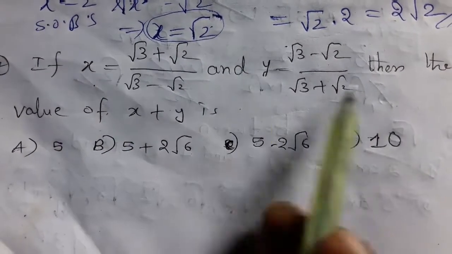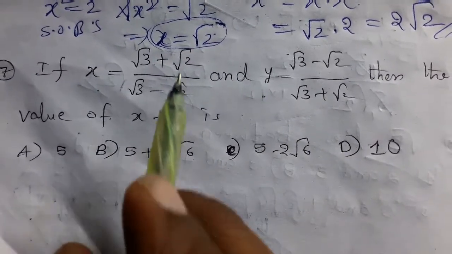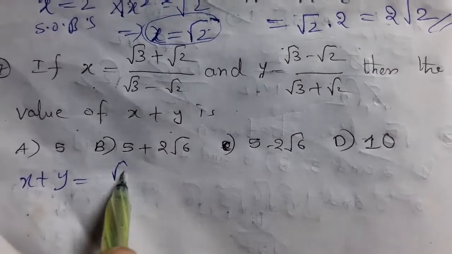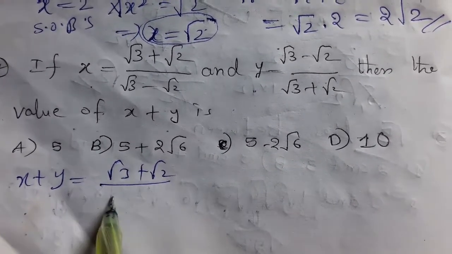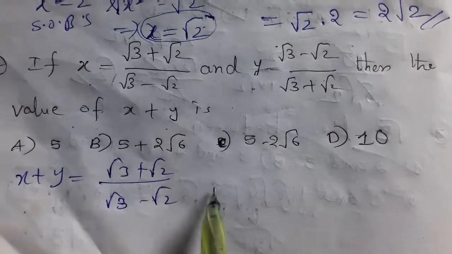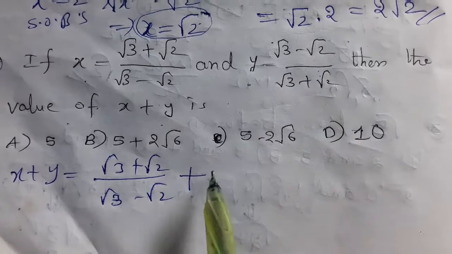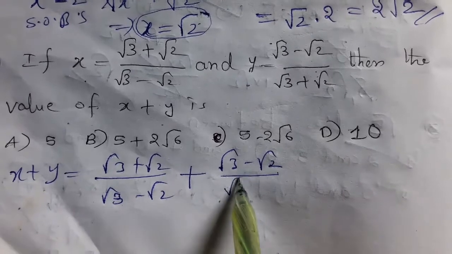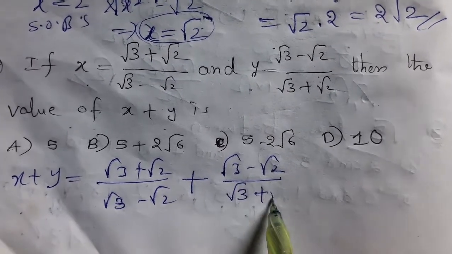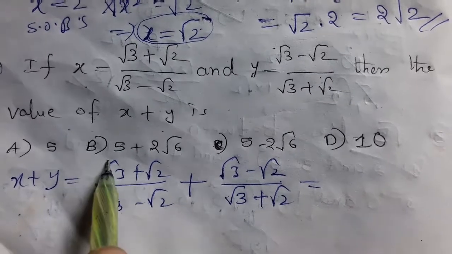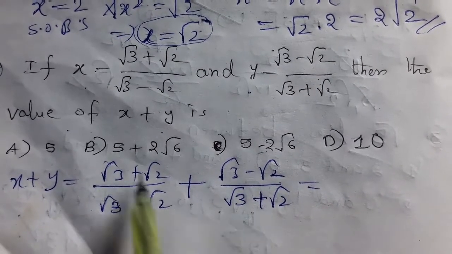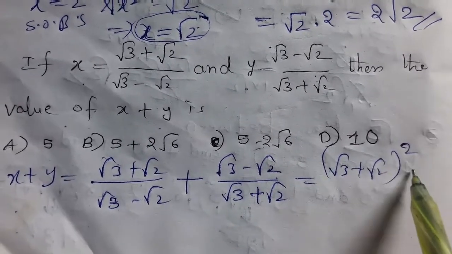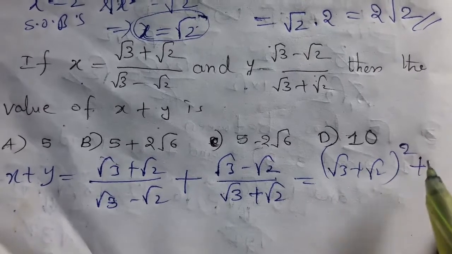The x value and y value are given, then x plus y is what? Now x plus y means addition of these two. X plus y equals root 3 plus root 2 by root 3 minus root 2, this is the x value, and plus the y value, root 3 minus root 2 by root 3 plus root 2. Now cross multiplication. See here both are same, that means root 3 plus root 2 whole square, plus symbol.